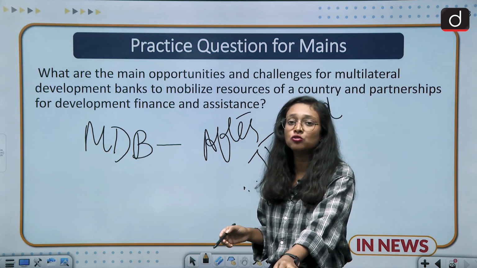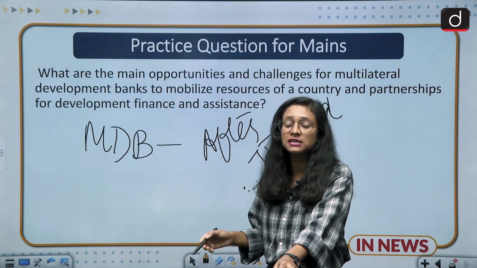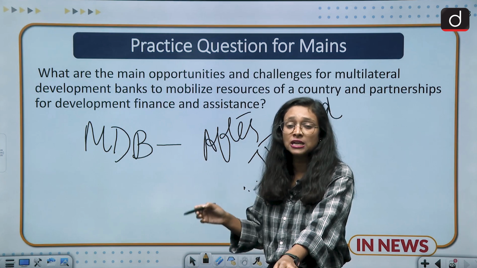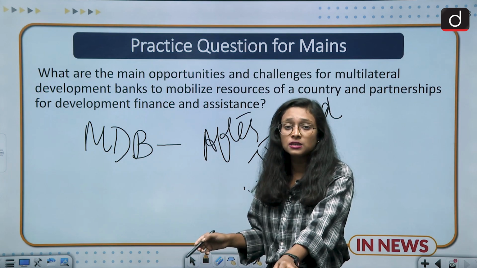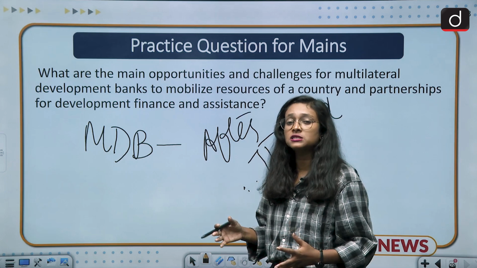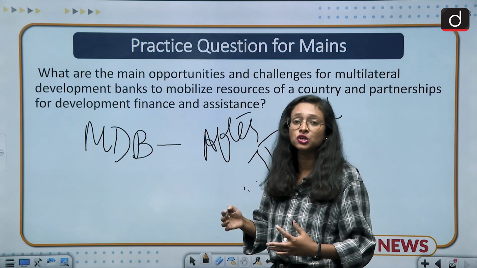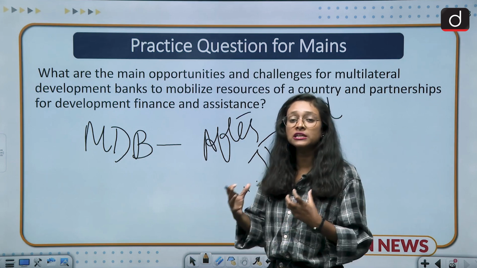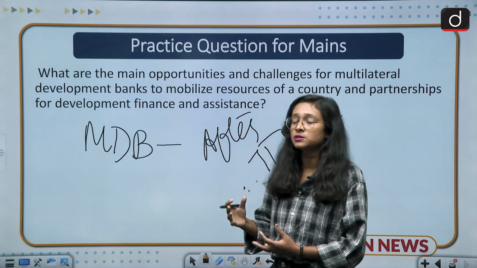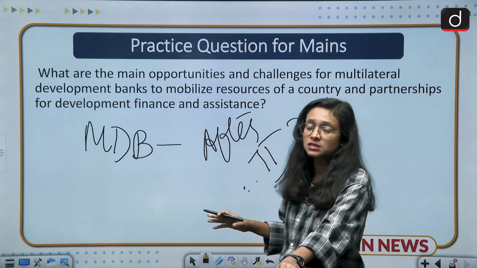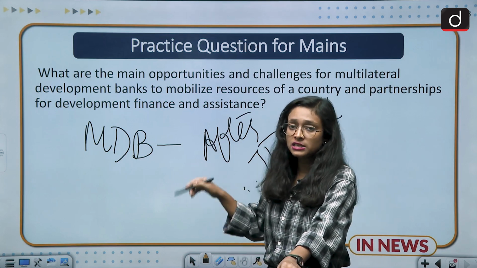It means that they also have to contribute to social issues like gender inequality, child marriages, child beggary. For all these kinds of things, the MDBs should extend their support, not just for development, infrastructure or energy needs. For the social needs, we need their reforms. So this kind of financial assistance is needed from the MDBs.